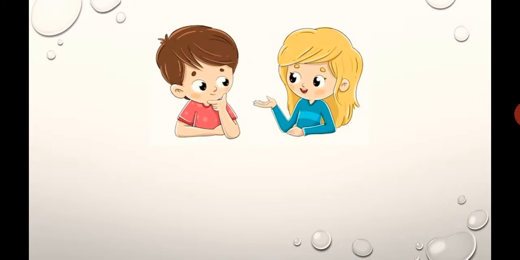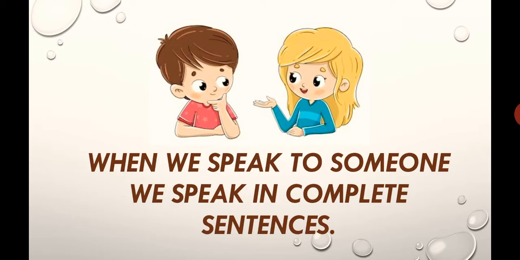Look at the picture. The girl is speaking to the boy. They are talking. So, when we speak to someone, we speak in complete sentences. Yes, students, whenever we speak to someone, we use complete sentences. Why? So that another child or another person can understand our feelings.